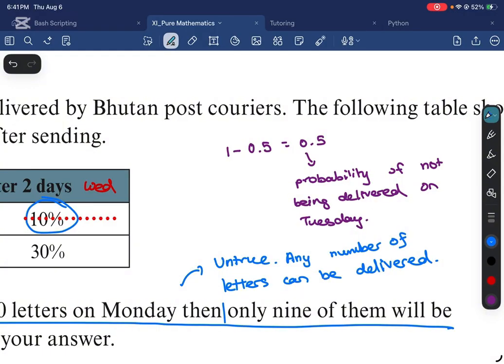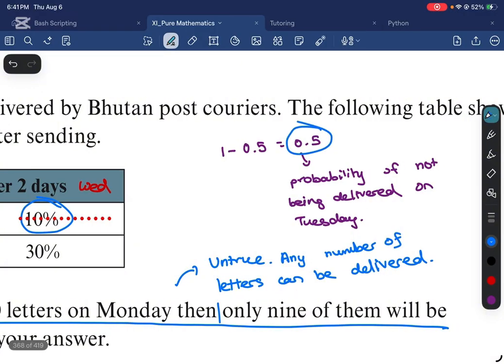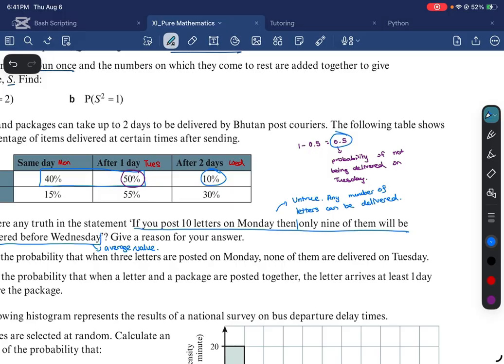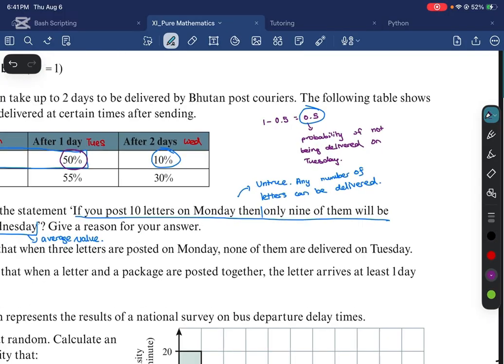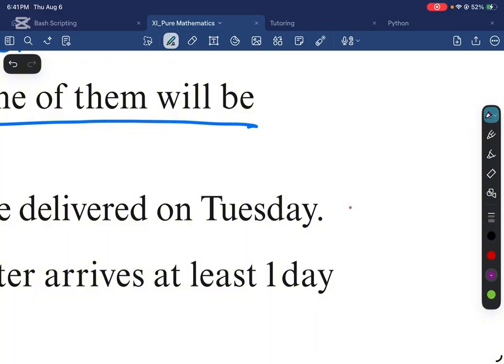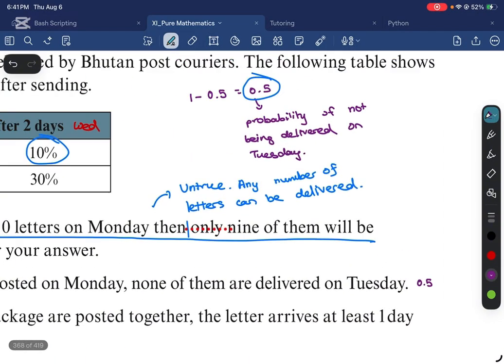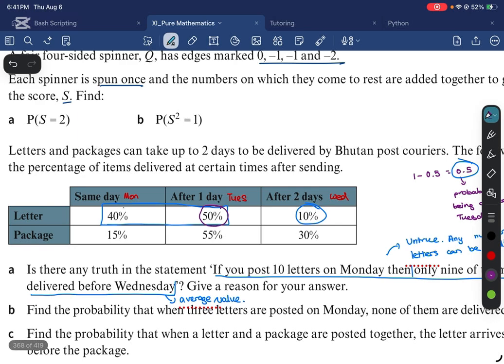And basically, this probability needs to win for every letter. So if you post 3 letters, we don't want any of them to be delivered on Tuesday. So we use the probability for the first letter, we don't want it to be delivered on Tuesday. So that is a 50% chance. Or think about it this way. The probability that a letter gets delivered on Monday is 40%. On Wednesday is 10%.